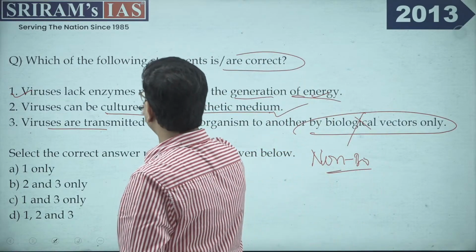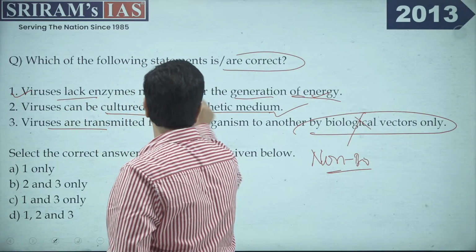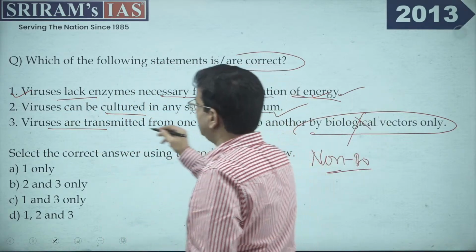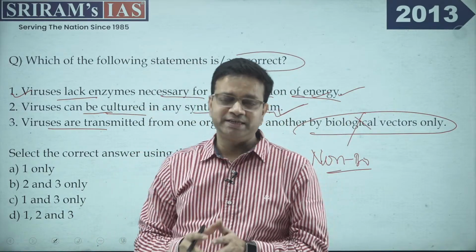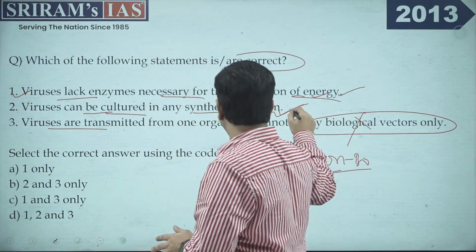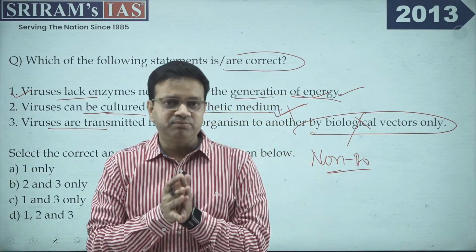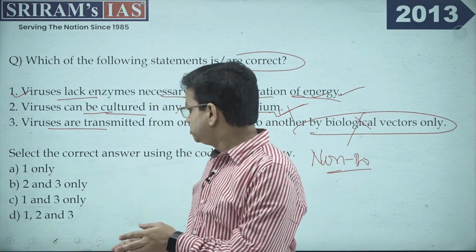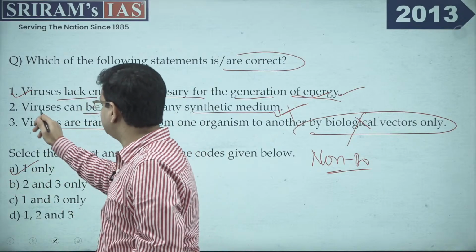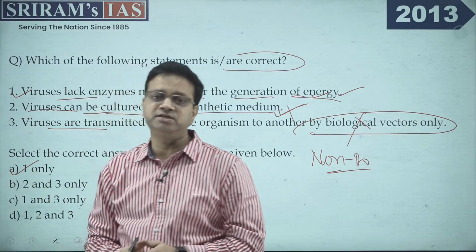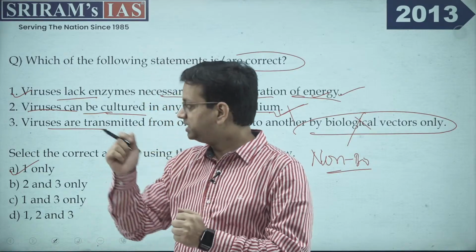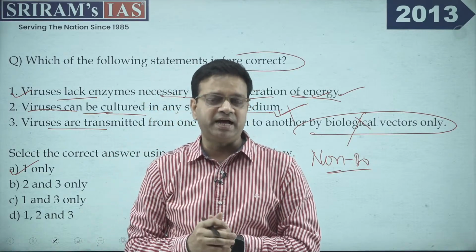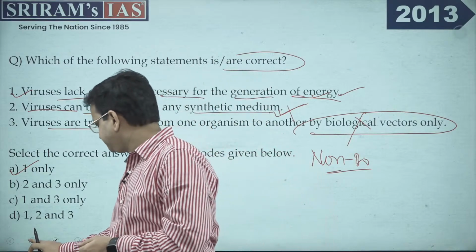So in this particular question, the first, that viruses lack enzymes necessary for the generation of energy, is true. Viruses can be cultured in any synthetic medium? See, viruses cannot be cultured in a synthetic medium. There is a requirement of a host. So for this, the correct option is A. This is just to give you an impression that this statement is correct, but viruses actually require a host. The first question that we discussed, you must have gained some clarity on that aspect as well.